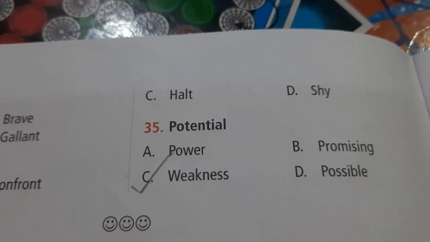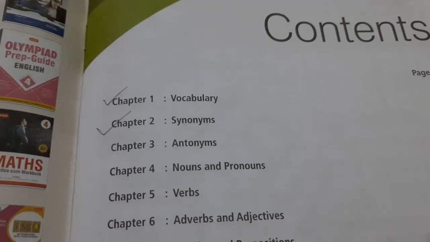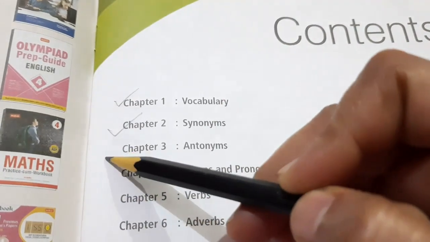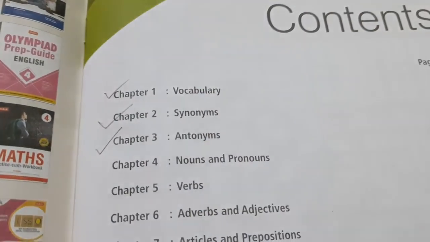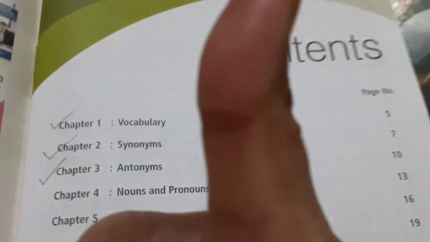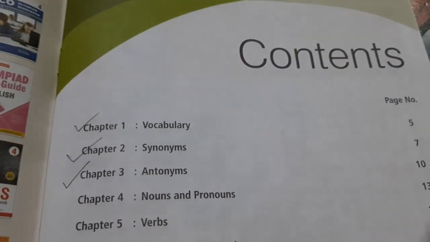So with this, we complete our third chapter, antonyms. Let us move to the table of content and put a tick mark on chapter 3 antonyms that we have completed this particular chapter. Give a thumbs up to yourself that we completed this particular chapter.